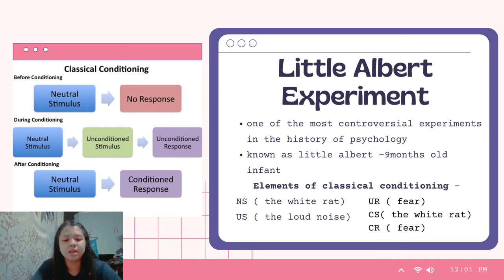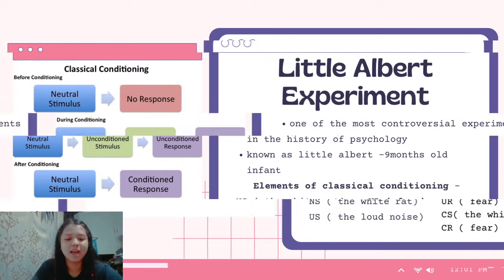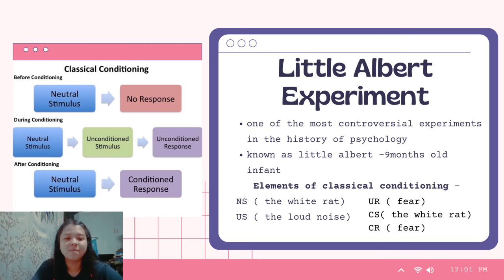The participant in this experiment was a child, and his name was Albert, so it is known as Little Albert. It occurred in 1920, and it is one of the most controversial experiments in the history of psychology. An infant, Albert, was selected. He was tested and judged to show no fear when successively observing a number of live animals, for example a rat, dog, and monkey, and various inanimate objects, for example cotton, human masks, and burning newspapers.